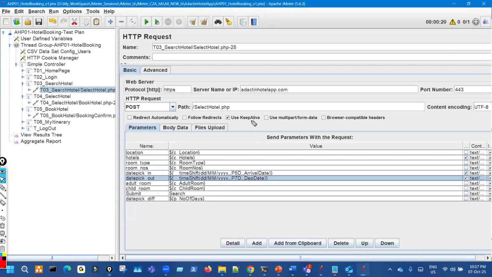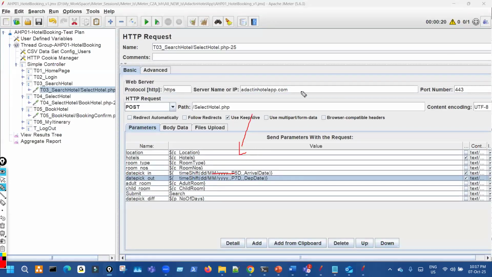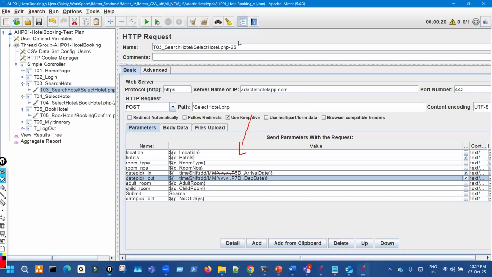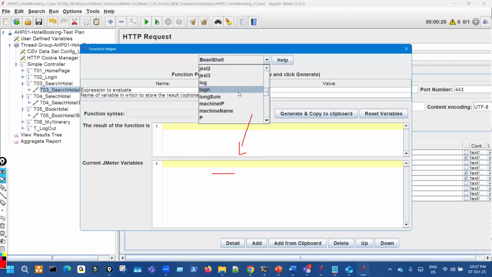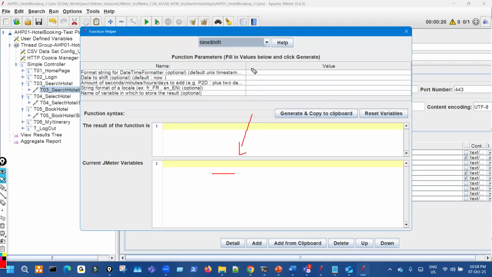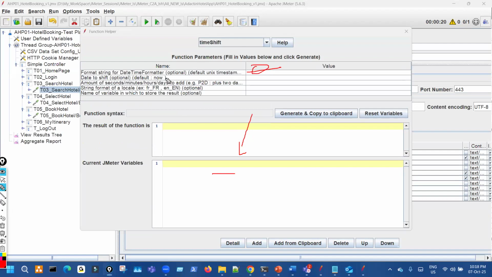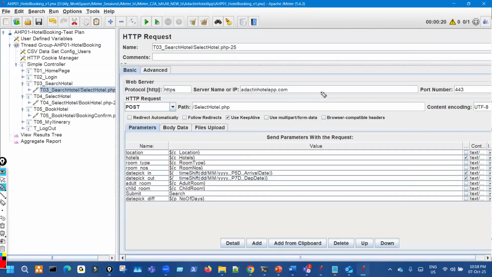This is the time shift. Whenever I run the script, it takes the current date. In the time shift function you have to put the format, and this is the default, meaning if you do not put anything, today will be the default date. It is taking 7 as today's date.